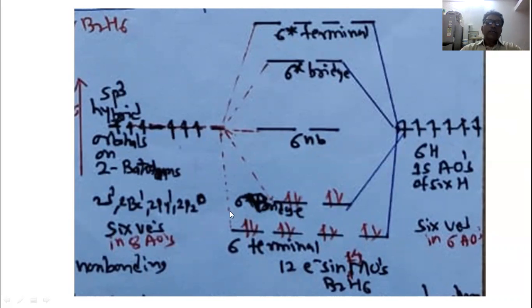Now let us discuss this MO diagram. I think it is very simple, but I would like to draw this diagram on the other screen.